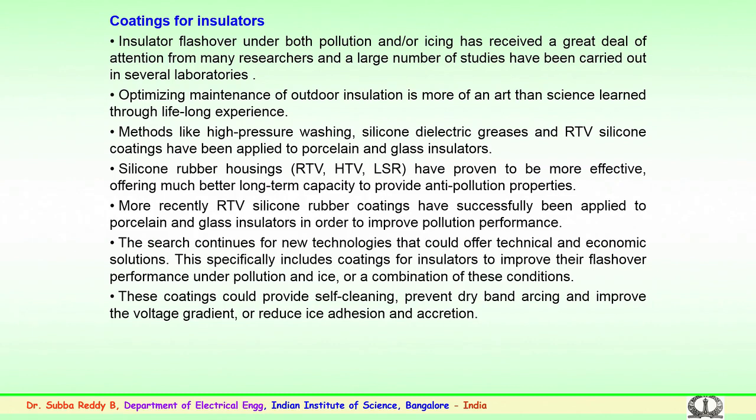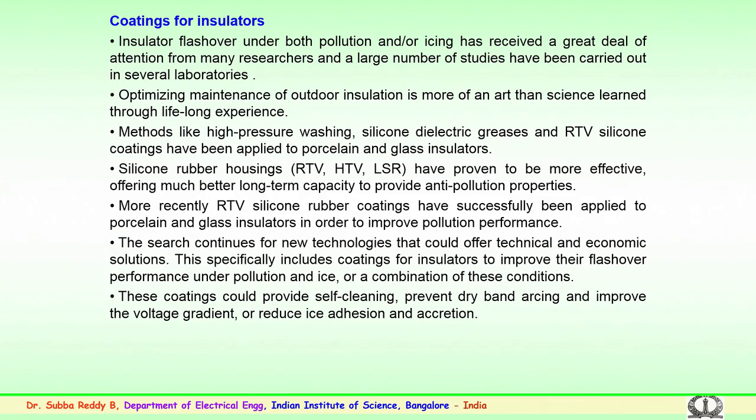So, the search continues for new technologies that could offer both technical and economic solutions for improvement under pollution conditions. This specifically includes coatings not only for porcelain and glass but also polymer insulators, to improve their flashover performance under contaminated, ice, snow or combined conditions.